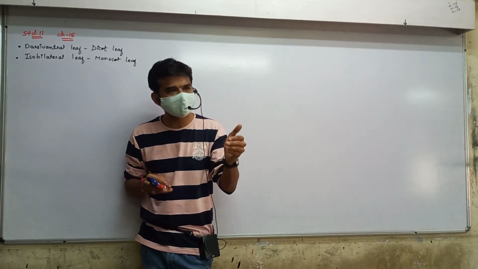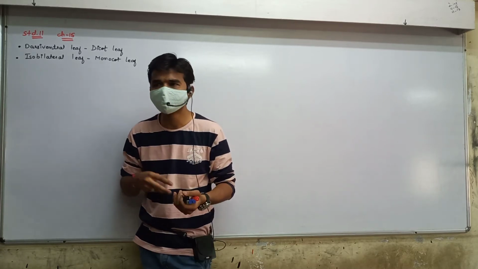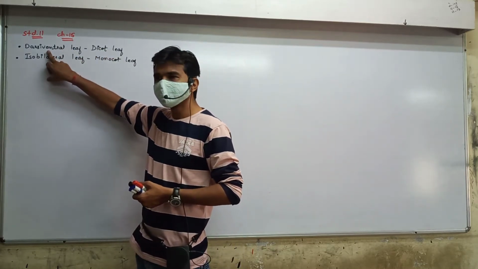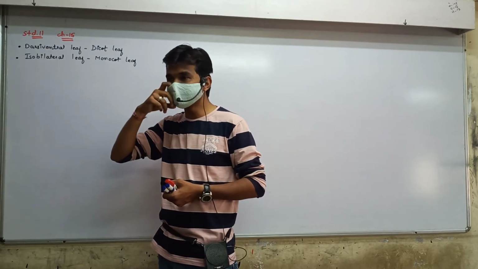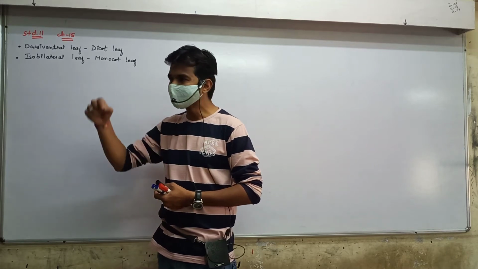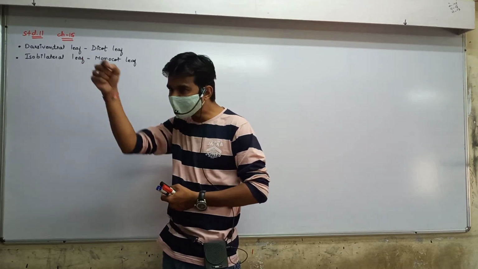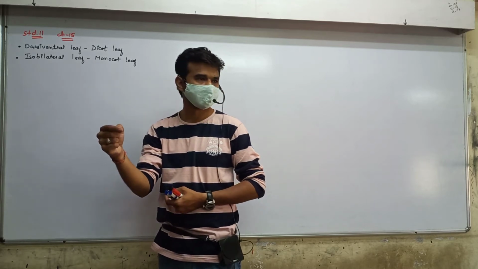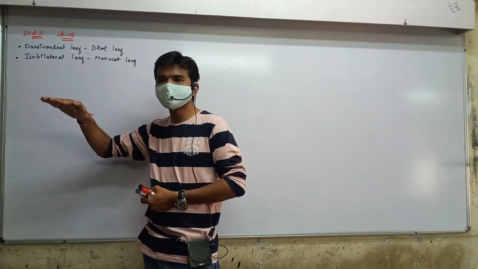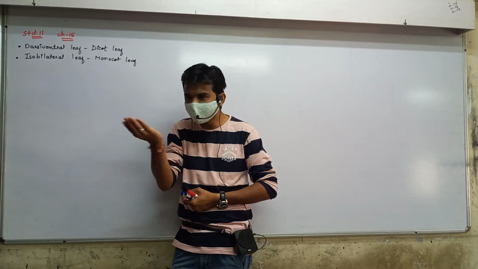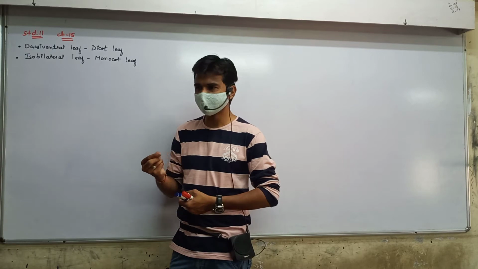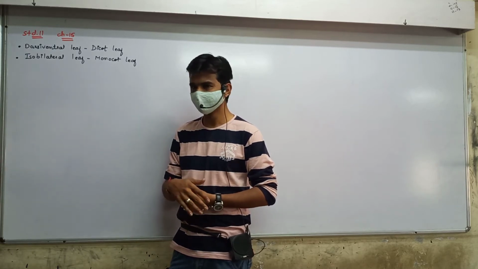So palisade cell and spongy cells both are present in dicot leaf. That's why it is known as dorsiventral leaf. At the both the surfaces, two different types of cells are located there. Palisade cells are just below the upper epidermis. The upper layer of the leaf is known as upper epidermis and lower layer is known as lower epidermis. Okay? If you want to see, then enter in chapter number 6.